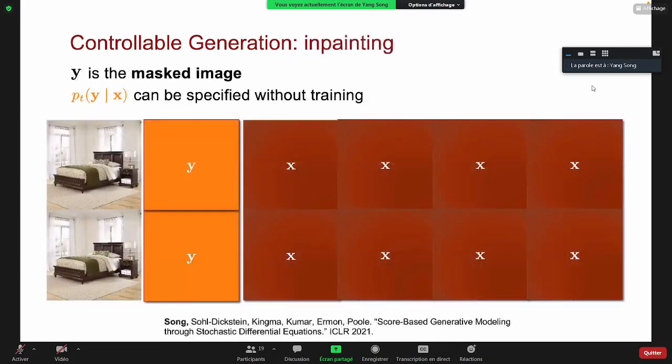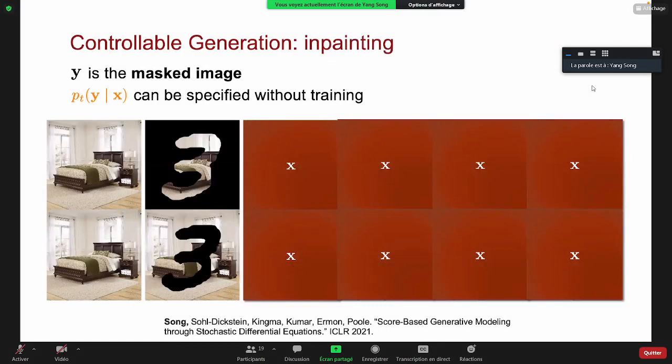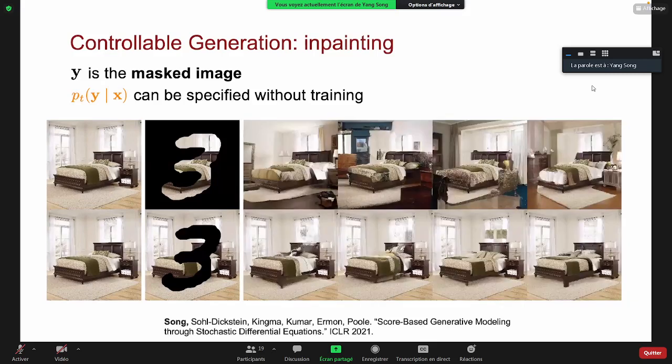And the same method can be used for image inpainting. Here, y actually represents the masked image, and the y given x can be specified with our domain knowledge. And with this formulation, we can actually complete the masked image in different ways to account for the stochasticity of the problem. And all the completions you can see to be quite reasonable.